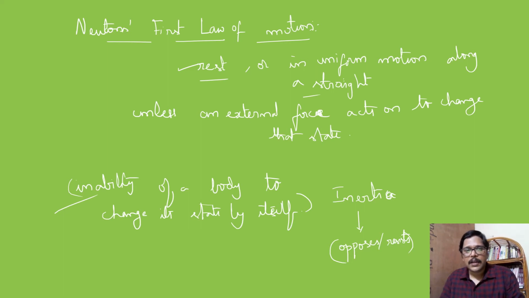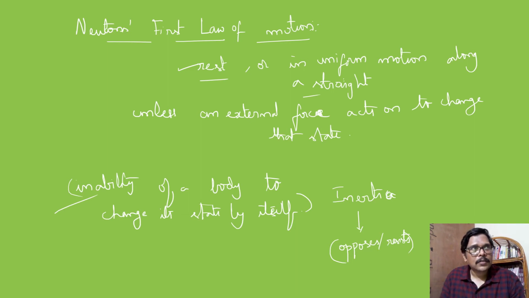Either it's an inability to change the state of a body by itself, or it can also be considered like, if you are trying to make a body move, immediately you can't bring it to motion. Just like when you try to bring the bicycle to motion, initially you need to apply more force to make it move. Then once it is in motion, continuously pedaling, with less effort it can move. So initially you require more amount of force. That initial effort which we are putting is something related to inertia, because it is unable to change its state, or you can say it is resisting the change which you are going to bring in its state of motion. So the greater the mass, the greater will be the inertia.